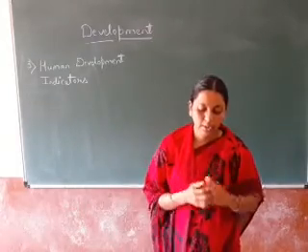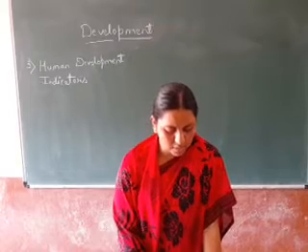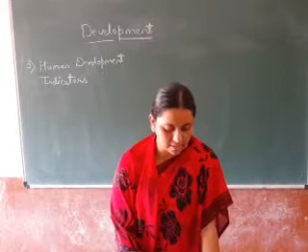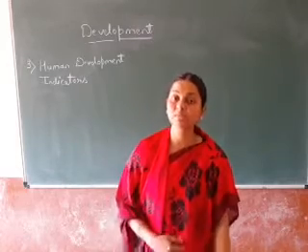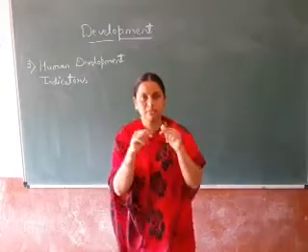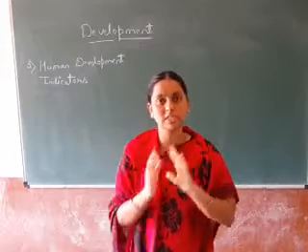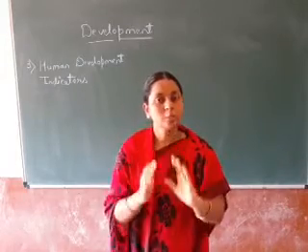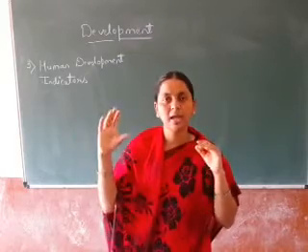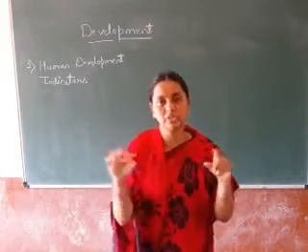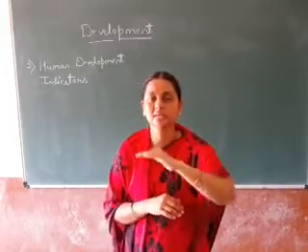So see here, the United Nations Development Program (UNDP) has used these ideas to construct an index known as the Human Development Index. Understood? Index means what? You have seen the first page of a textbook, the index, with lesson and page numbers, which gives detailed information of the whole textbook. In the same way, Human Development Index is a measure of which country ranks at which level in its human development. Understood? It measures and ranks the countries.